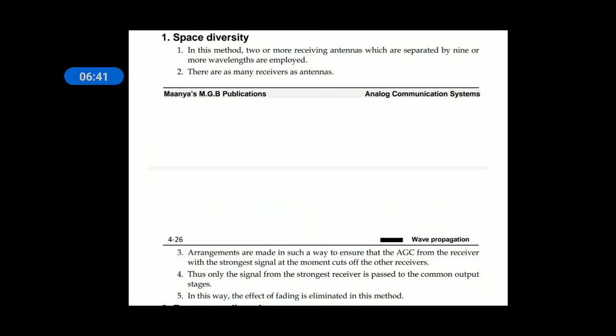Space diversity is a method of diversity. In this method, two or more receiving antennas which are separated by 9 or more wavelengths are employed. There are as many receivers as antennas. Arrangements are made in such a way to ensure that the AGC of the receiver with the strongest signal at the moment cuts off the other receivers. Thus, only the signal from the strongest receiver is passed to the common output stages. In this way, the effect of fading is eliminated.